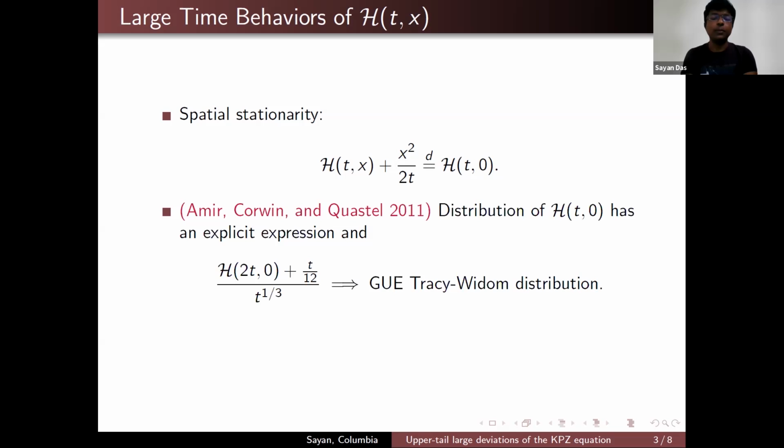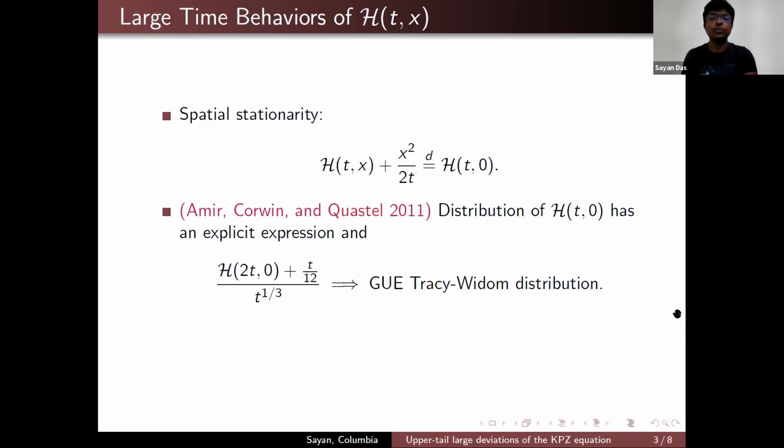So Amir, Corwin, and Quastel in 2011 were able to give an explicit expression for the distribution of h(t,0). And they also provided Tracy-Widom fluctuations. Essentially, if you consider h(2t,0) plus t over 12 and divide it by t to the power 1/3, then this expression converges to the GUE Tracy-Widom distribution. Well, for technical reasons, we consider h(2t,0). You can consider h(t,0) as well. It doesn't matter.